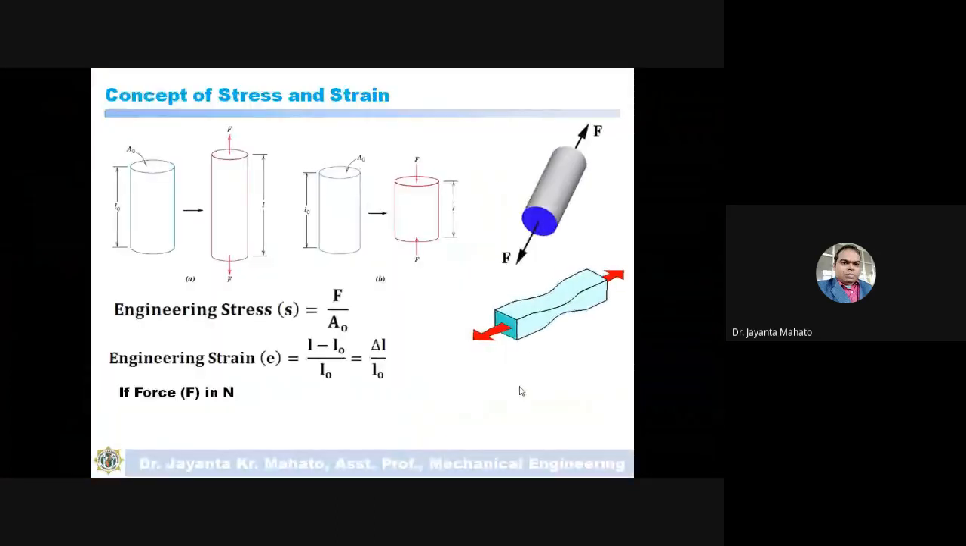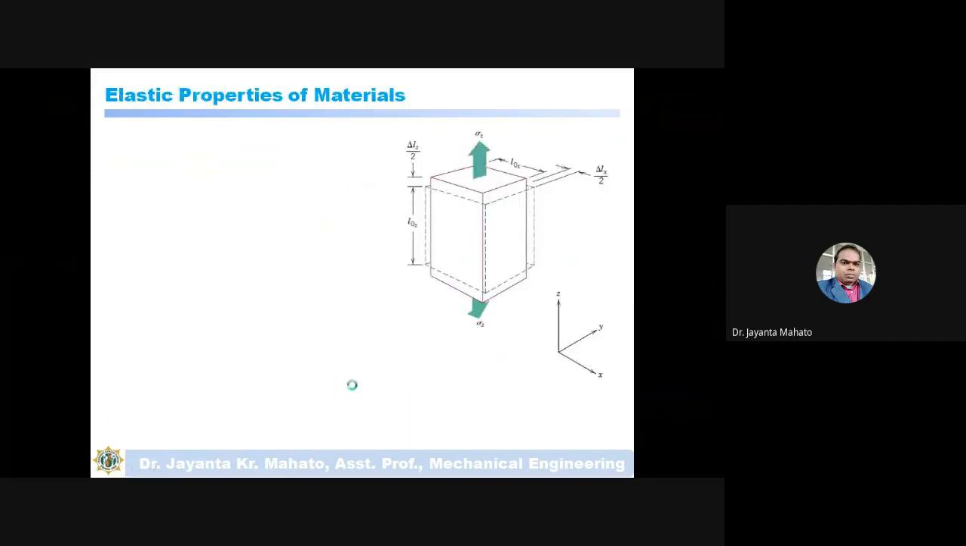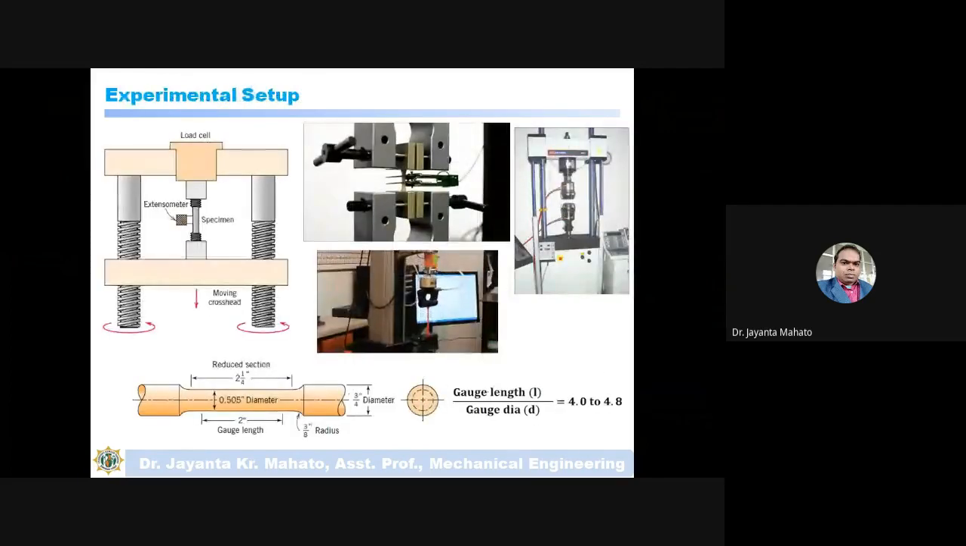as per this. Okay, so according to the ASTM standard, the gauge length divided by gauge diameter, this ratio should be 4 to 4.8. Okay, so this is actually the ASTM standard rule.